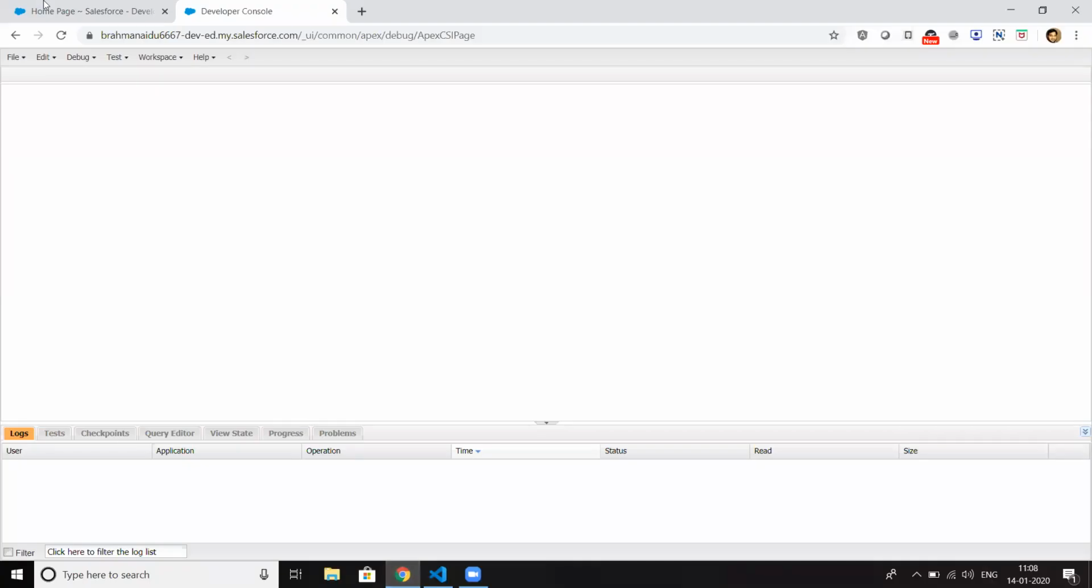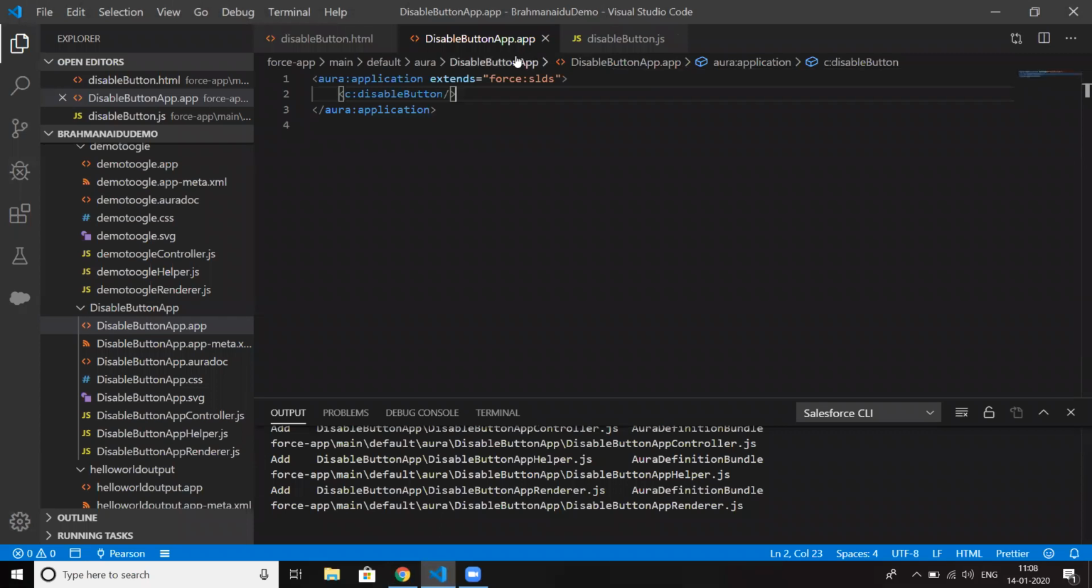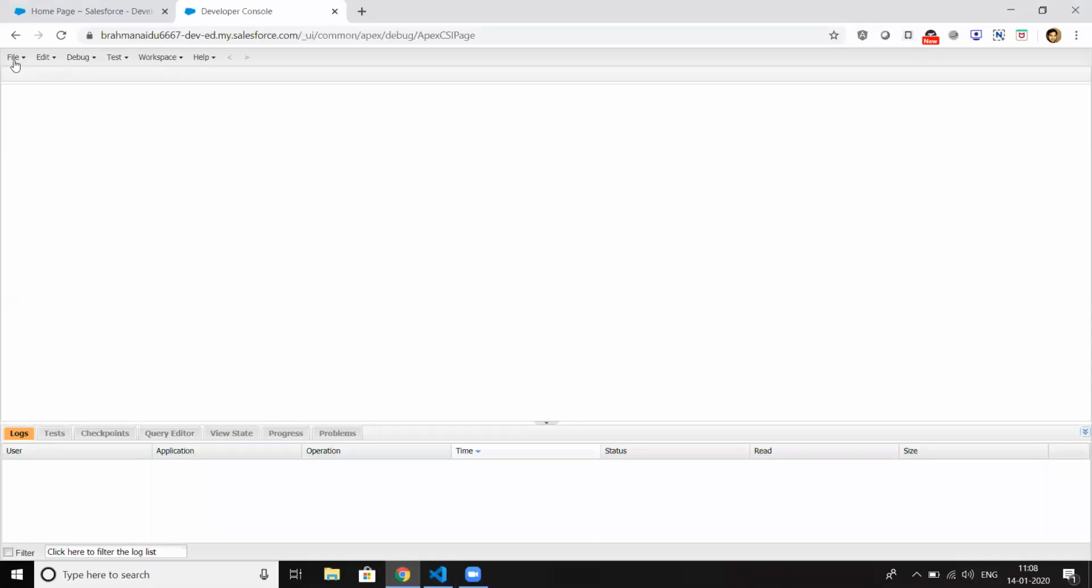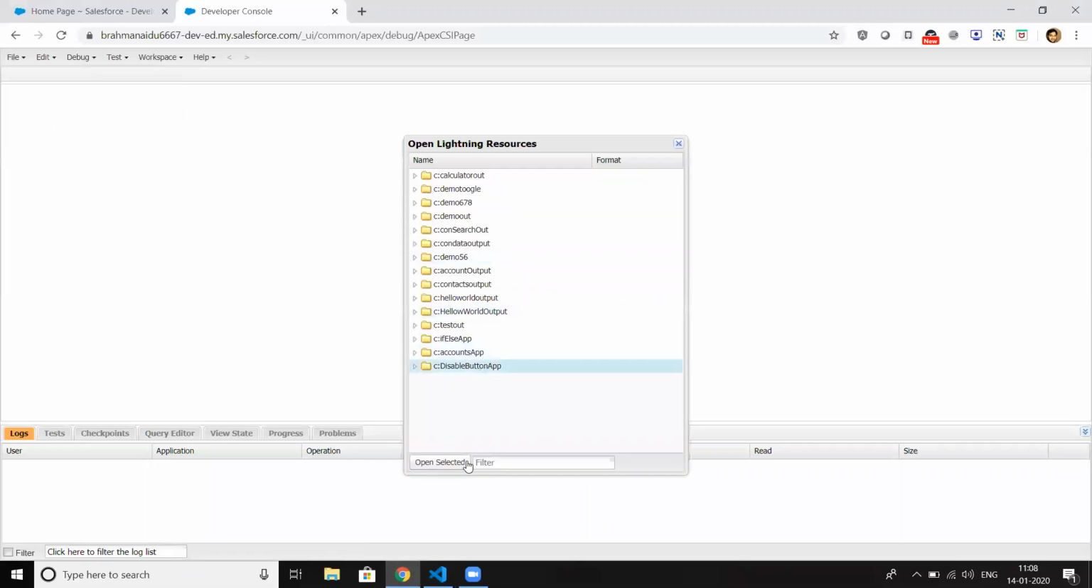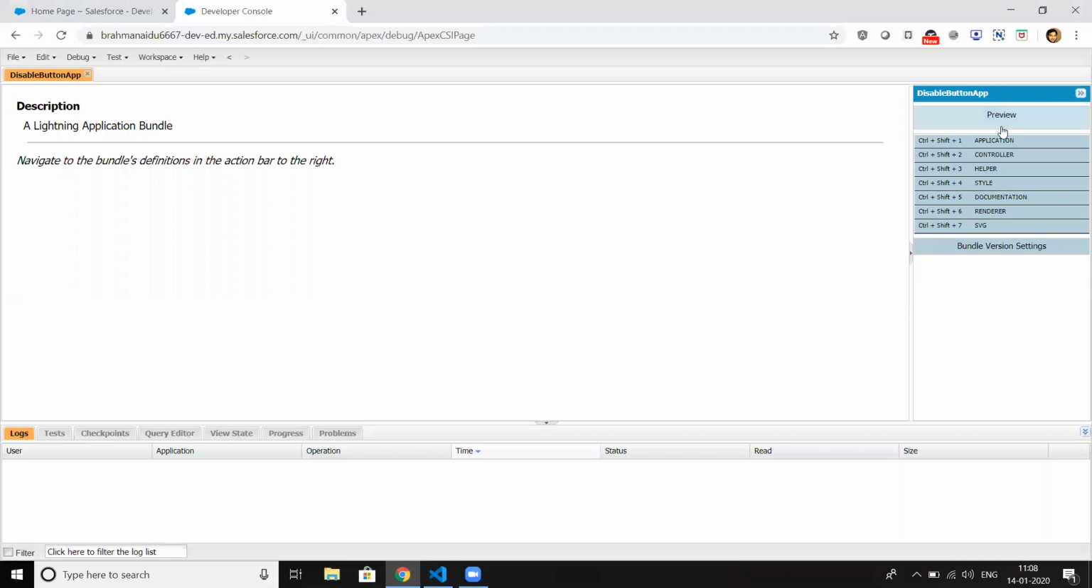Right. So what is the application name here? So disableButtonApp is our application name, right? So let me open the app. So disableButtonApp, I'm just opening it. I'm just clicking on preview.